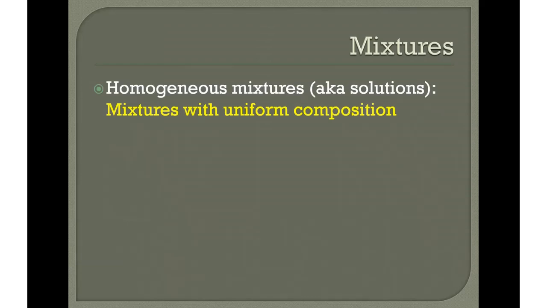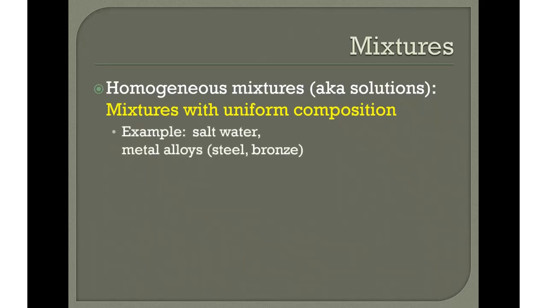Homogeneous mixtures are also known as solutions. So we call homogeneous mixtures solutions as well, okay? These are mixtures with a uniform composition. Everything looks the same. You can't tell which part is which. For example, if you have salt water, once the solid is dissolved, you can't tell which part is salt and which part is water. For bronze, you can't tell which part is copper and which part is tin, right? Because those are the two metals that make up bronze, okay?